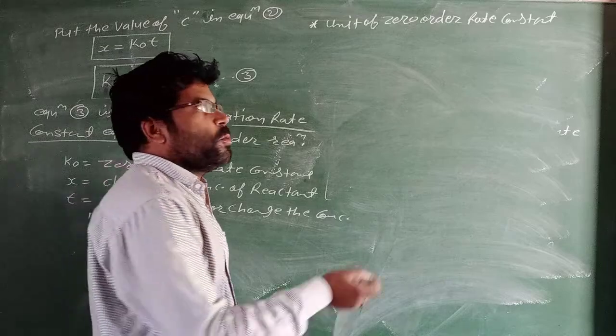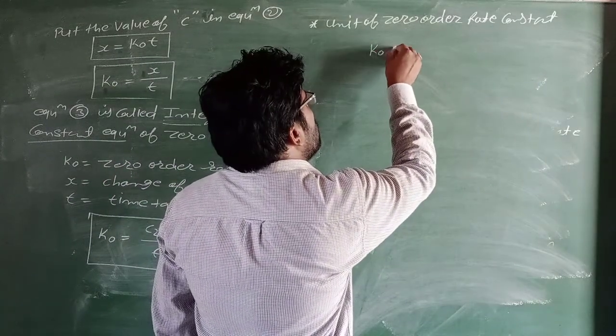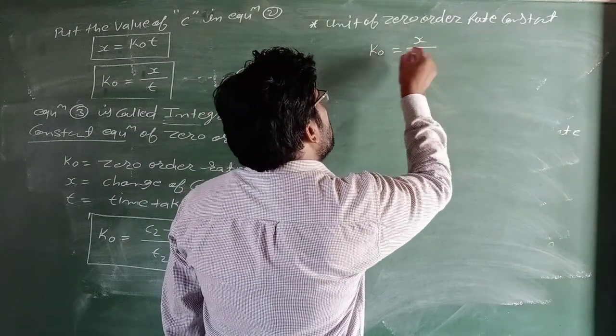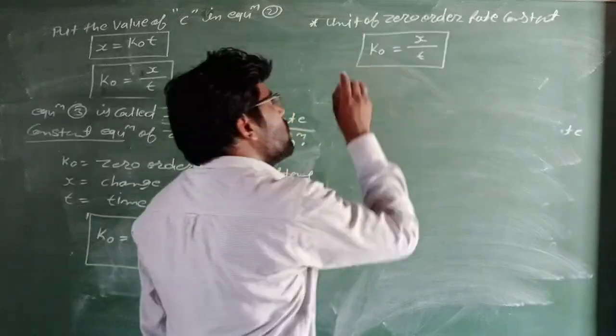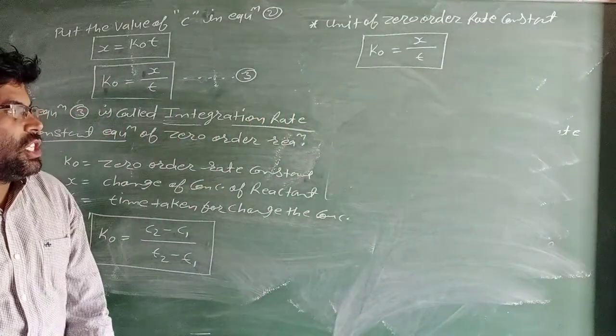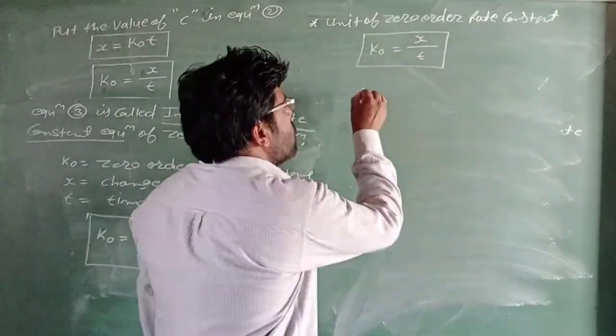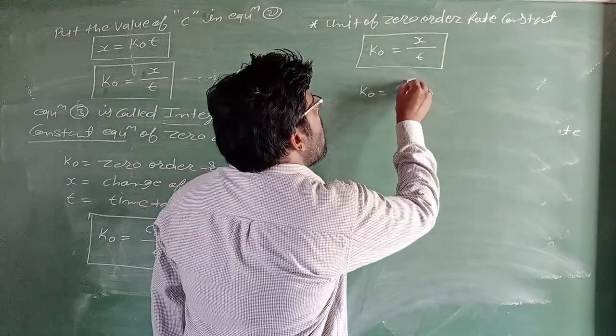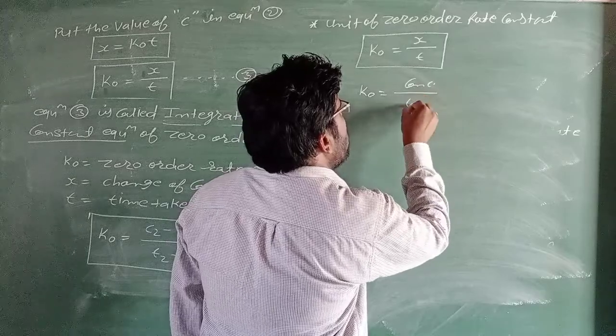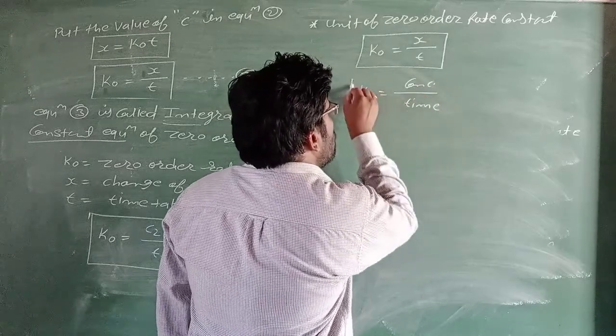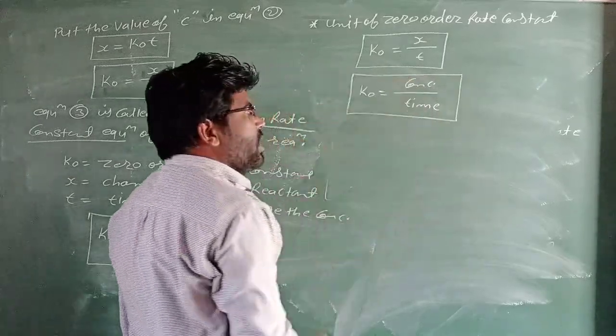The formula of zero order rate constant is k0 equals x upon t, where x equals change of concentration. So k0 equals concentration upon time.